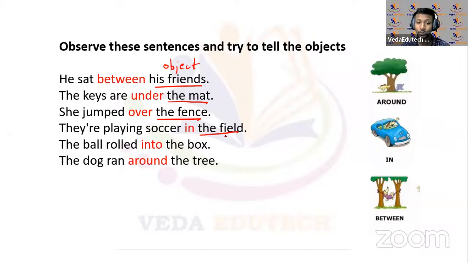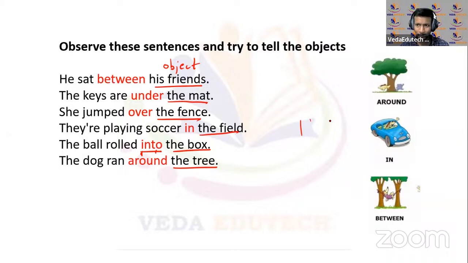Okay, the ball rolled into the box. The ball जो था वो rolled, box के अंदर चला गया. Into the box. Into is the preposition there and box is the object. The dog ran around the tree. Around the tree, right? पेड़ के चारों तरफ, you can see the picture over here. The dog is running around the tree. That way. Okay, these are some funny sentences here and easy ones.